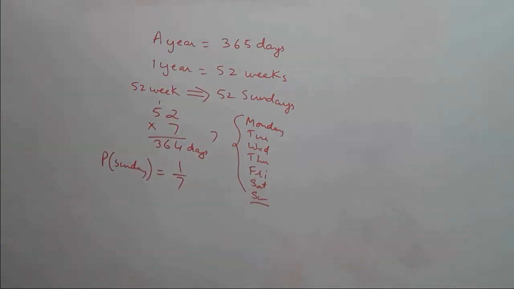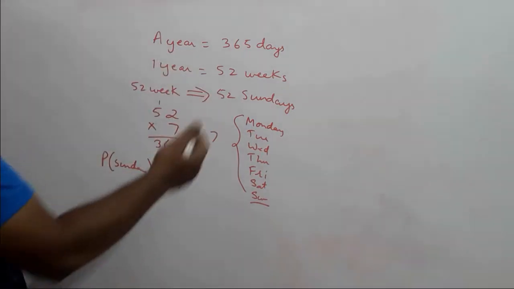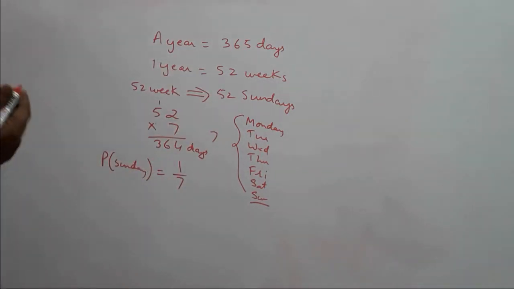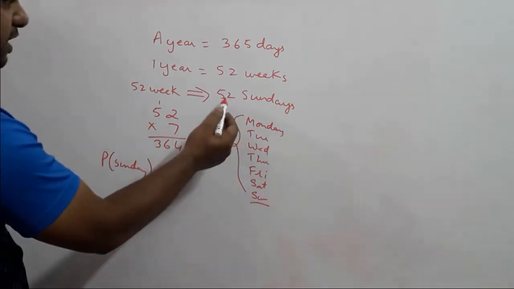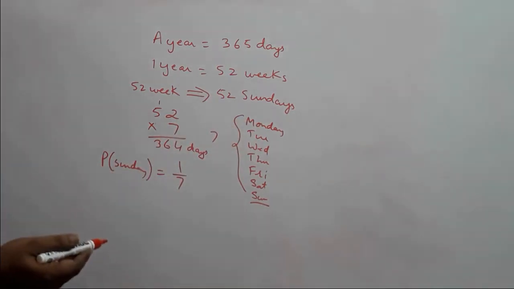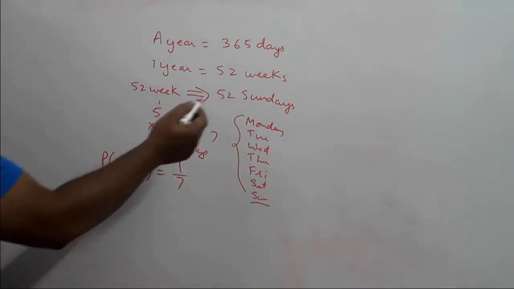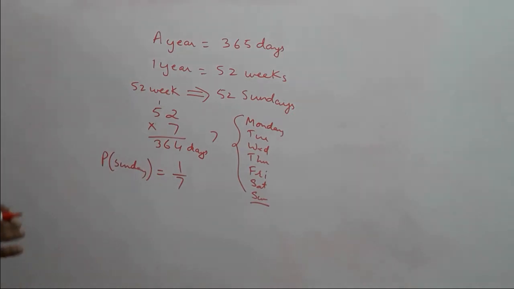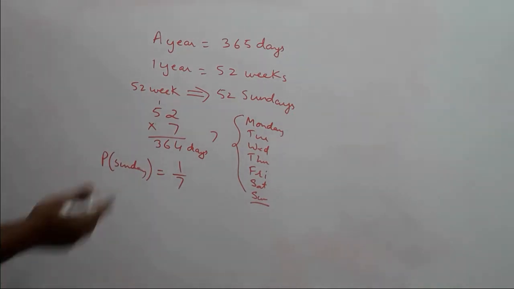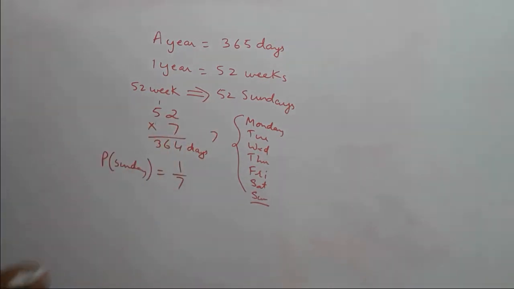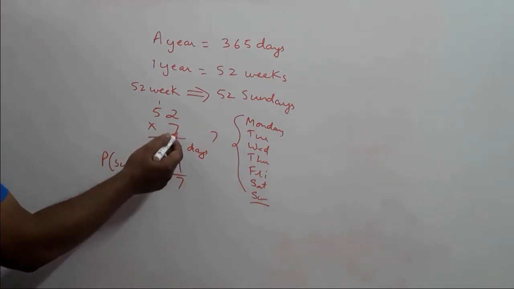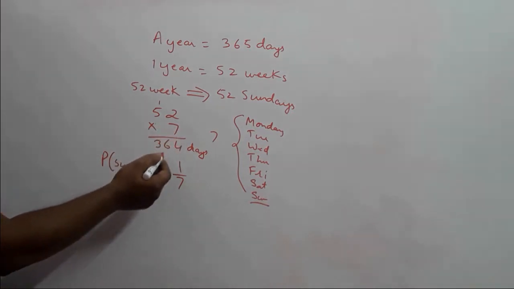No, not 1 upon 365 days, or 53 upon 65, or anything else that you would come up with. We are looking for that extra Sunday that falls. Otherwise normally we have 52 Sundays, 52 Mondays, 52 Tuesdays and so forth, since 52 into 7, we have 7 days in a week, gives us 364.